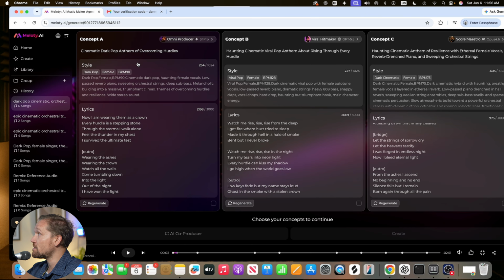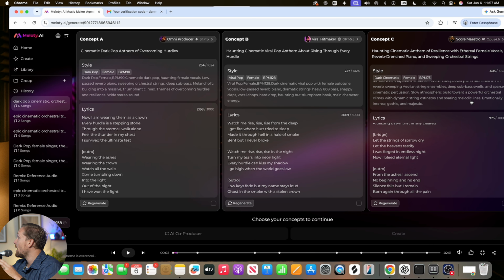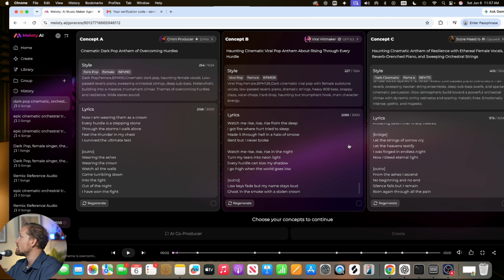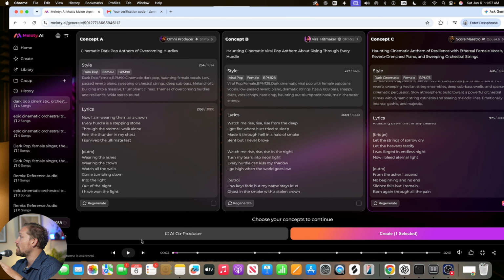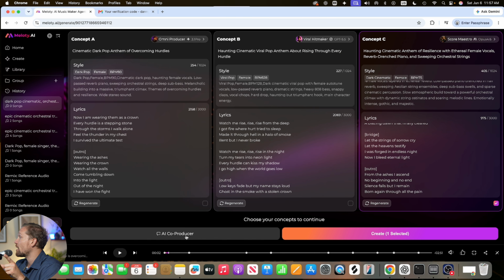Awesome, so as you guys can see, we have 3 different concepts, 3 different AI agents, models. Okay, I actually kind of like the stylistic description of this. And what I like about this is we can keep regenerating it, we get different ideas, and once we select it, we can either go to co-producer or create. Now, what I say is let's go to AI co-producer.